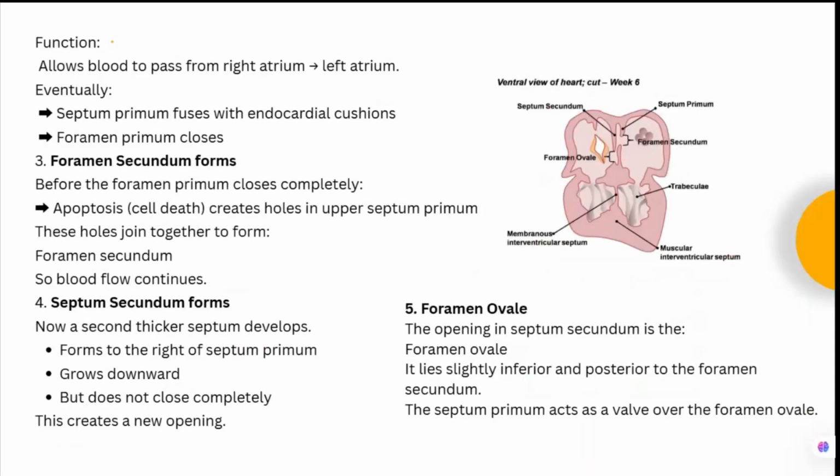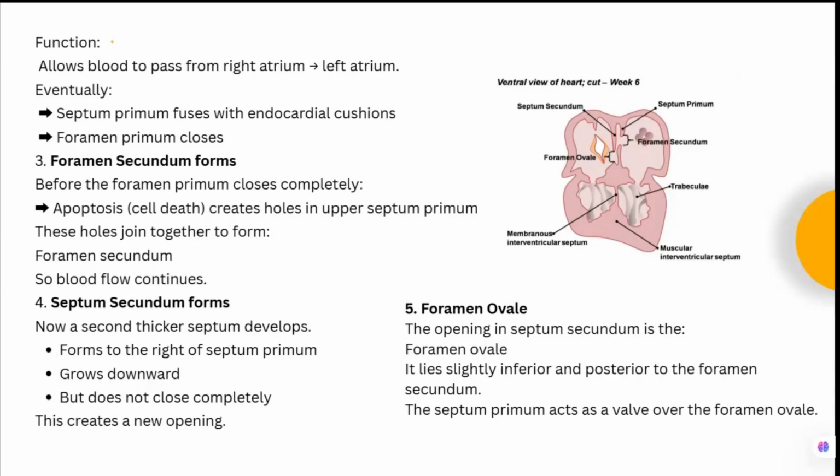Okay. Then what is the function? It allows the blood to pass from the right atrium to the left atrium. Eventually, this septum primum fuses with the endocardial cushion, so your foramen primum will get closed. The fate of the foramen primum is to get closed. But by the time this foramen gets closed, multiple perforations are happening in this particular septum, leading to the formation of the foramen secundum.